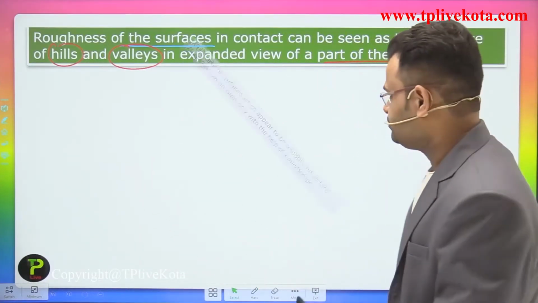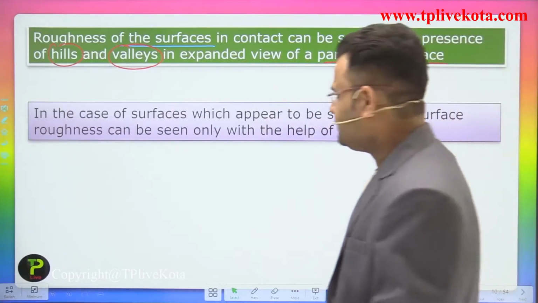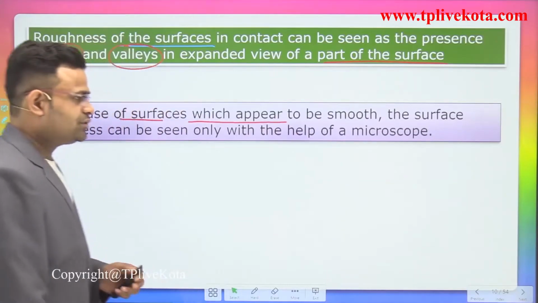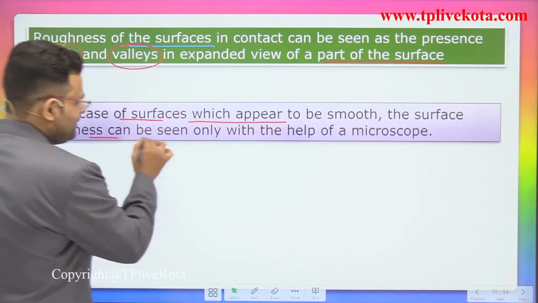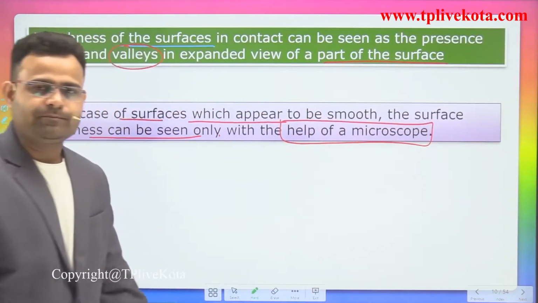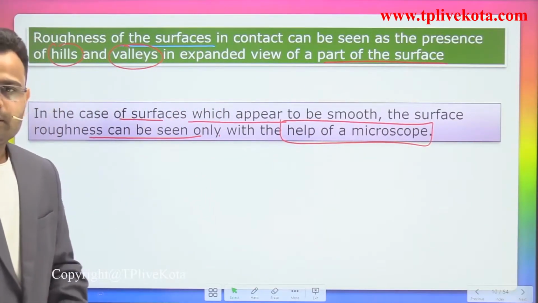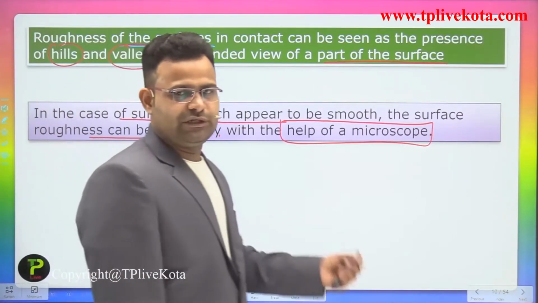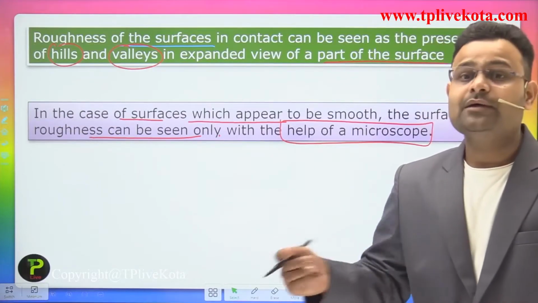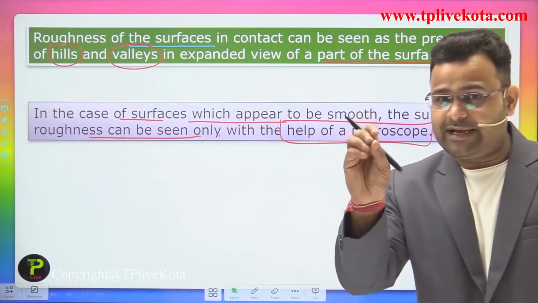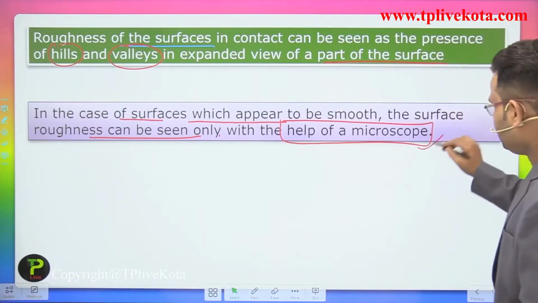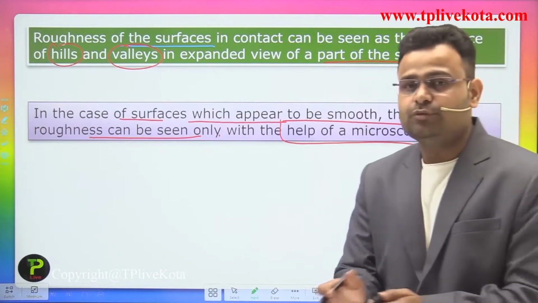Okay, now what happens in the case of hills and valleys? In the case of a surface which appears to be smooth, the surface roughness can be seen only with the help of a microscope. We have already zoomed in on the surface by using a microscope. We can zoom that just like your mobile pictures. To zoom that surface, we use the equipment called a microscope.